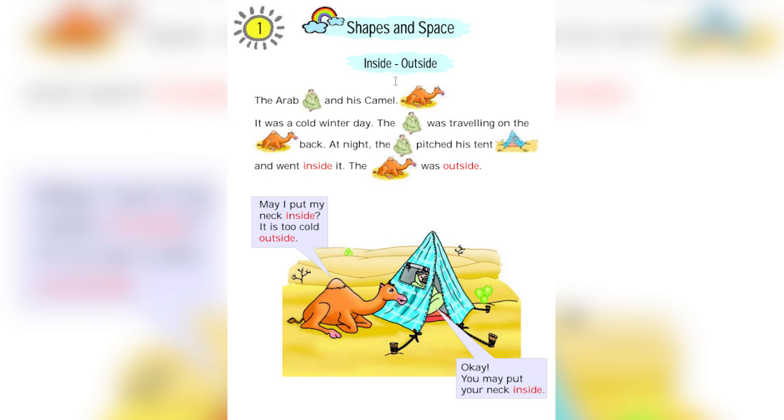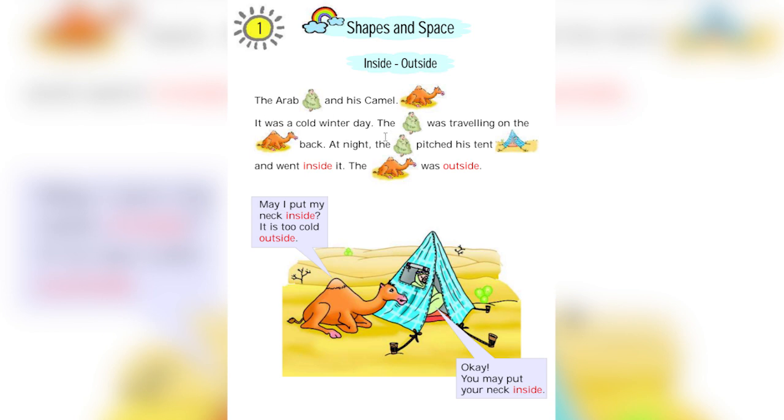Let's read the lesson. Inside, outside. Children, today we are going to see the concept of inside, outside. First, let's read the story of the Arab and his camel.